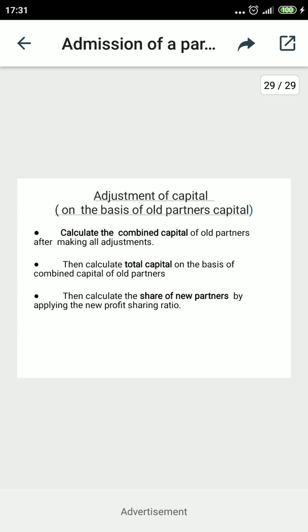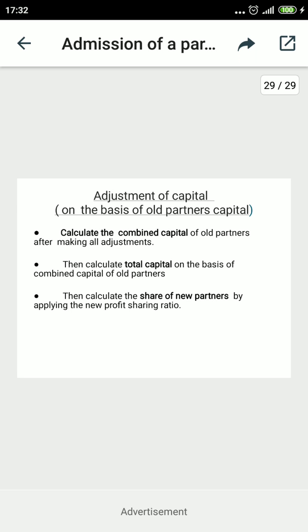But sometimes the question is saying to make the adjustments in the old partners' capital in their new profit sharing ratios. Then step number 2, after calculating the total capital, again the same process you have to take, like to distribute in the new ratios, and then the new capitals will be derived, and the new capitals of the old partners are to be compared with the existing capital. And then if the new capital is more, they will bring in cash or capital, but if the new capital is less, then they will withdraw, as in the step I discussed before.